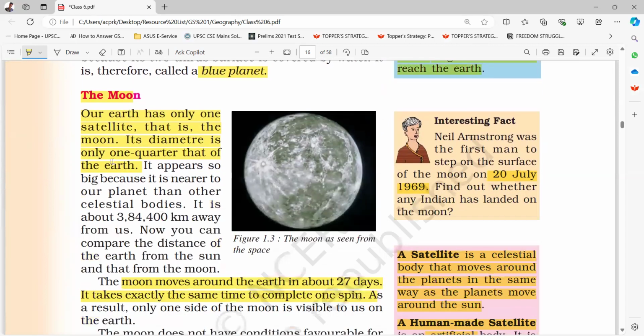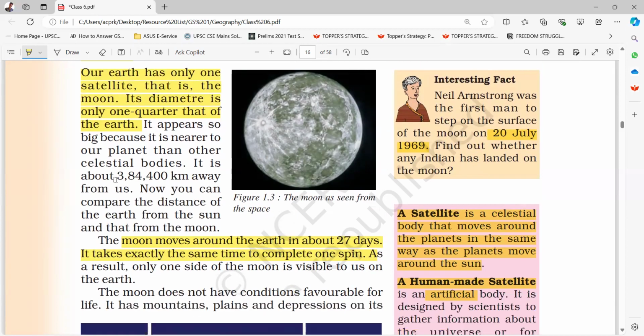Okay. The moon. Our earth has only one satellite, that is the moon. Its diameter is only one quarter that of the earth. It appears so big because it is nearer to our planet than other celestial bodies. It is about 3,84,400 kilometers away from us. Now you can compare the distance of the Earth from the Sun and that from the Moon.